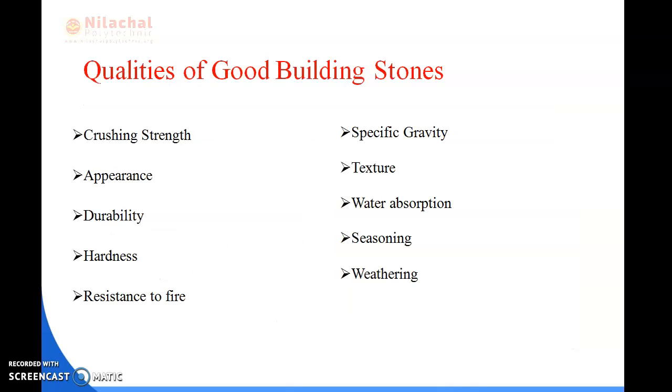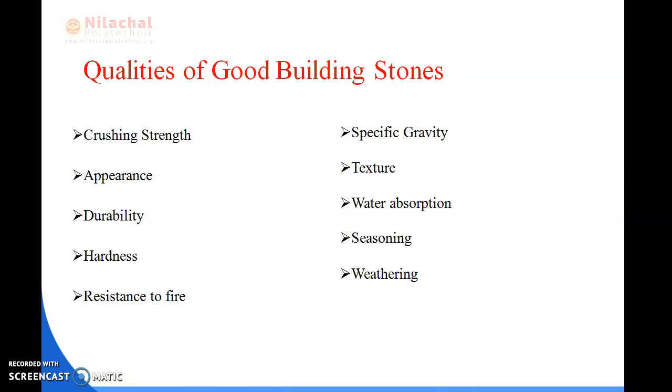Next is the qualities of good building stones. I have told you that if the stones are of good quality, then they can be used in our construction purposes. I have discussed with you in the previous slide the crushing strength, appearance, durability, hardness and resistance to fire. Crushing strength means if any object falls on the stone and it breaks easily, then we can say it is not a good quality building stone.